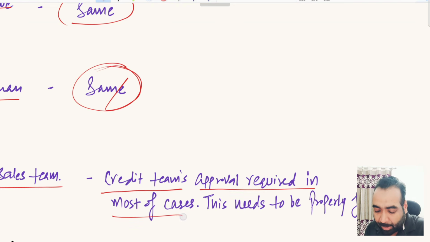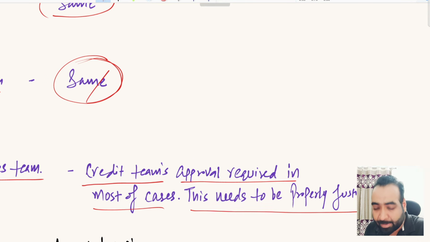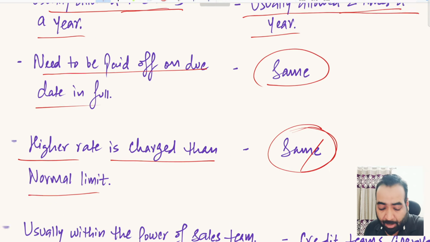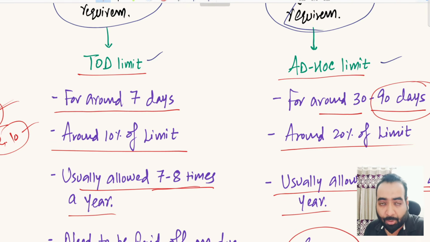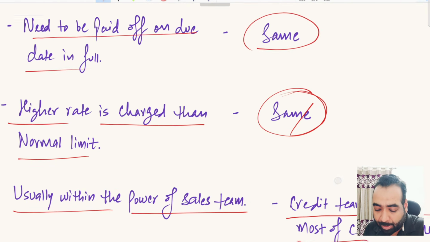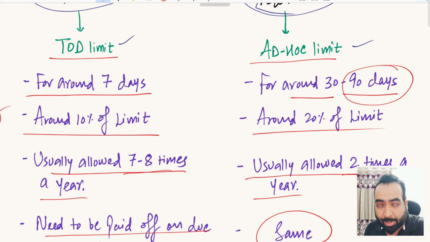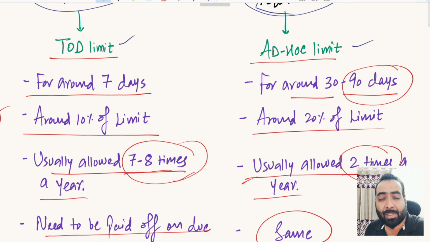So this approval, because of that, may take 3 to 4 days or 1 week time, unlike TOD, which can be done on the same day itself. So this needs to be properly justified. One additional point that I wanted to make in TOD and ad hoc limit is that you do not take this facility for granted. Suppose some banks tell you that you can get 7 to 8 times a year TOD facility or 2 times a year ad hoc facility.